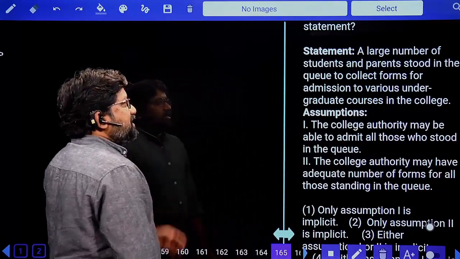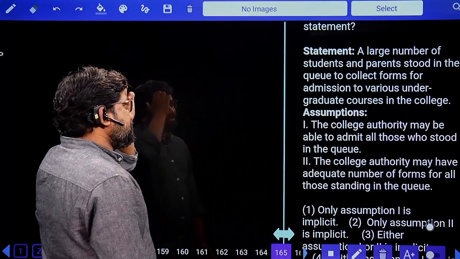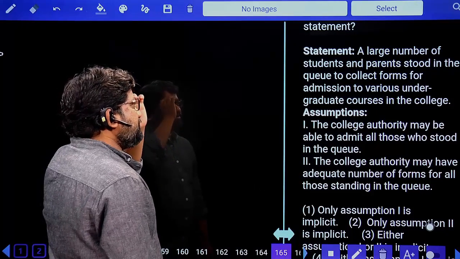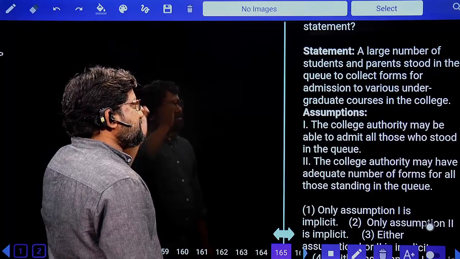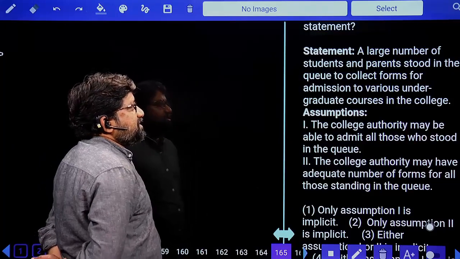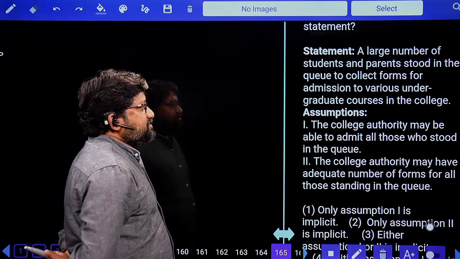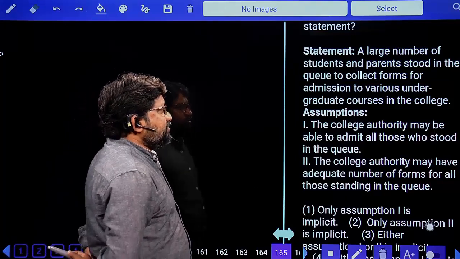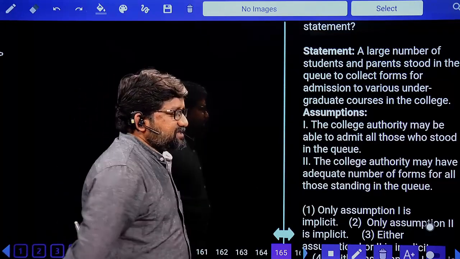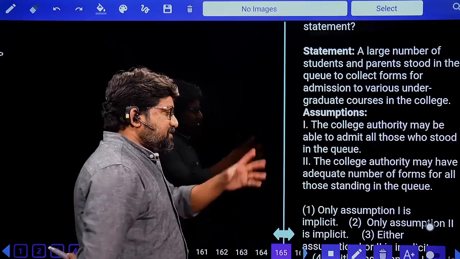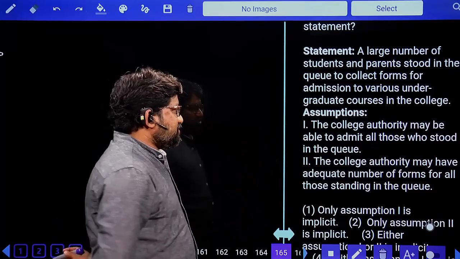Last, a large number of students and parents stood in the queue to collect forms for admission to various undergraduate courses in the college. So there is a big line for admission into the college. So what is the assumption?